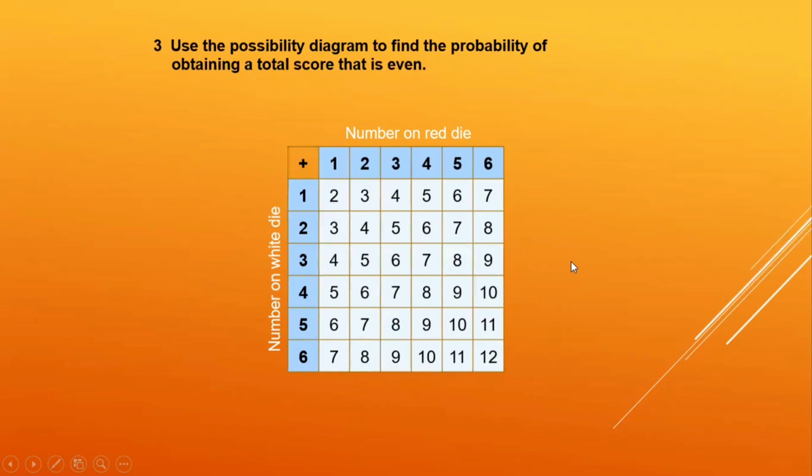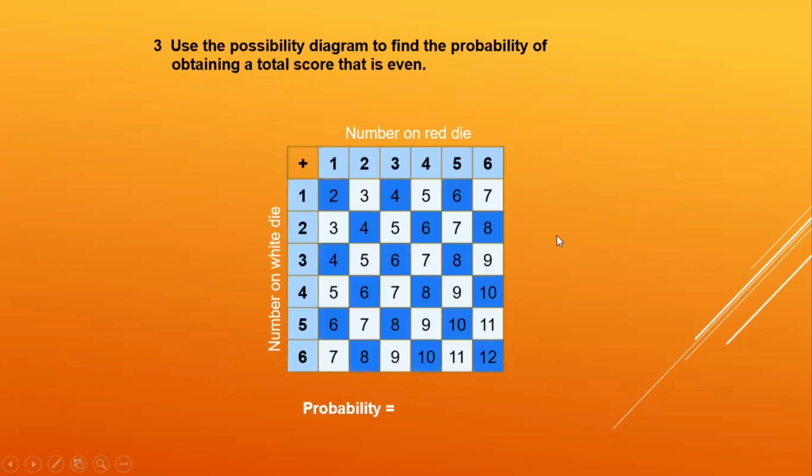Use the same possibility diagram to find the probability of obtaining a total score which is even. Okay, all even numbers, let's highlight. And in total there are 18 even numbers out of 36. So the probability is 1 by 2.